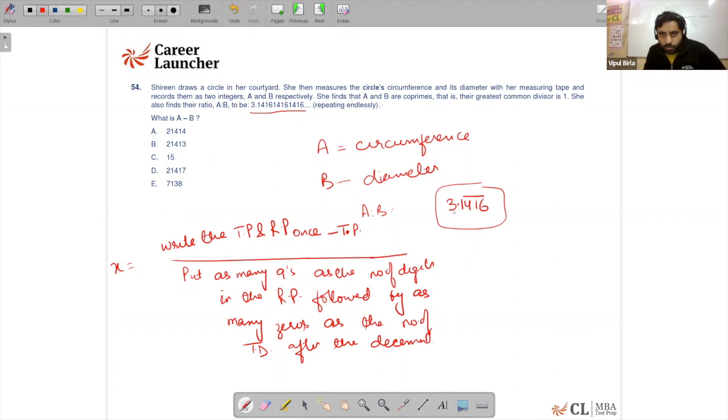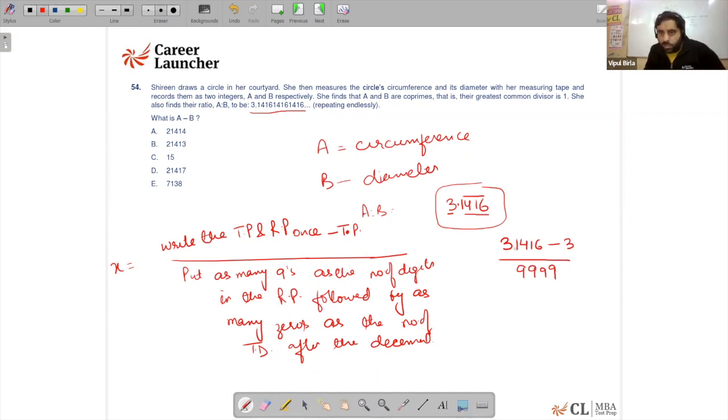So basically what we need to do is look out for the terminating part, which is 3, and the recurring part, which is 1416. So write the terminating part and recurring part once, minus the terminating part, which is 3 in this case, upon as many 9s as the number of digits in the recurring part. It's 1416, so there are 4 9s which will come, followed by as many zeros as the number of terminating digits after the decimal. After the decimal, there are none of the digits which is terminating.